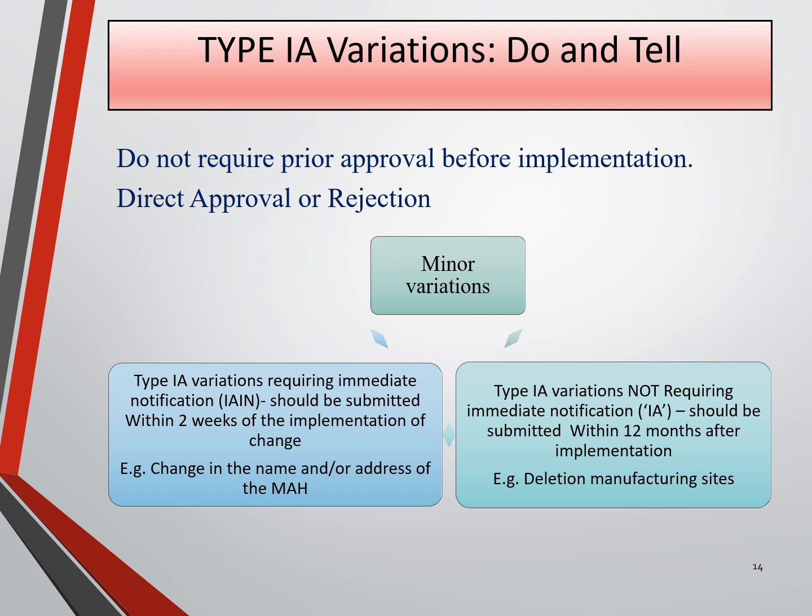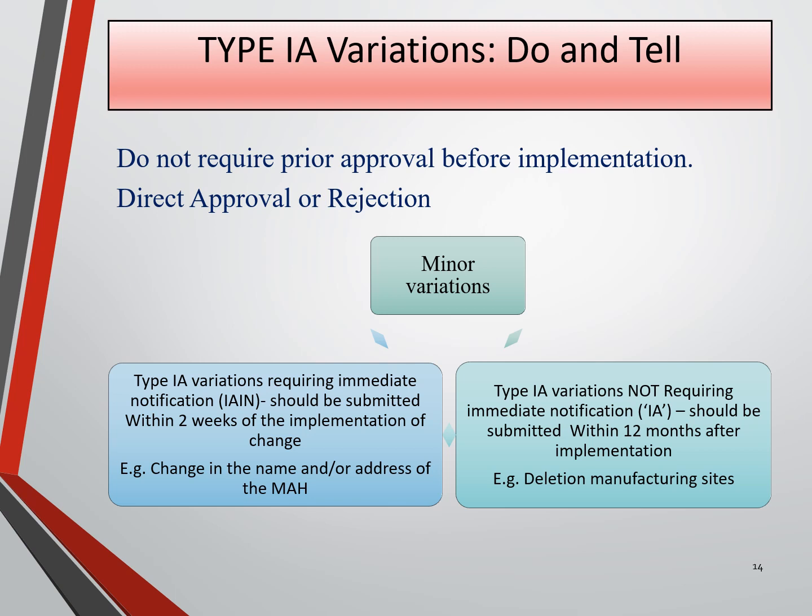Type 1A IN examples are change in the name or address of the marketing authorization holder, or change in the name or the address of the manufacturer of finished product, change in the imprint, embossing or other markings, change in the shape or the dimension of the pharmaceutical form, particularly immediate release tablet.